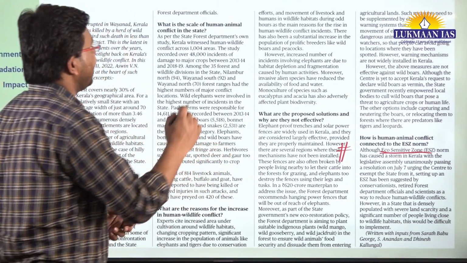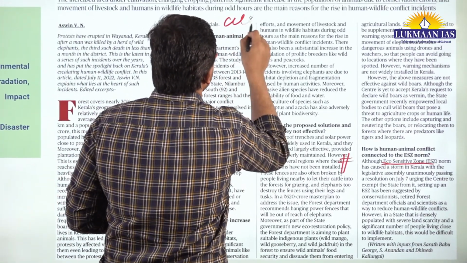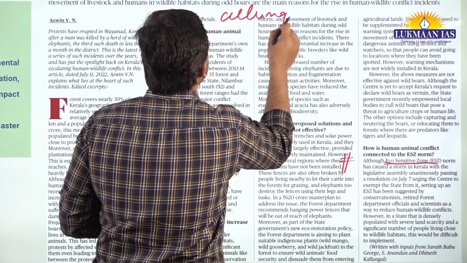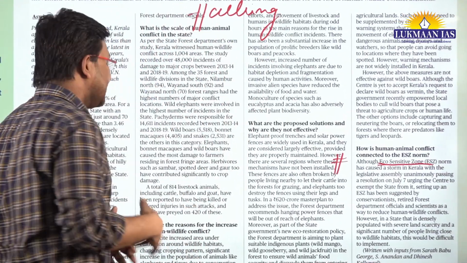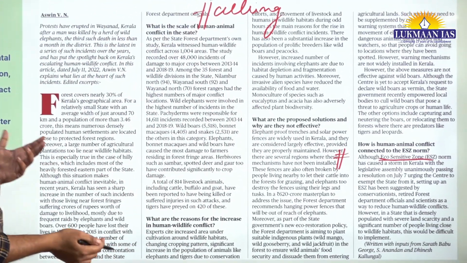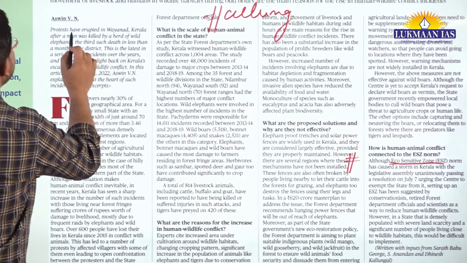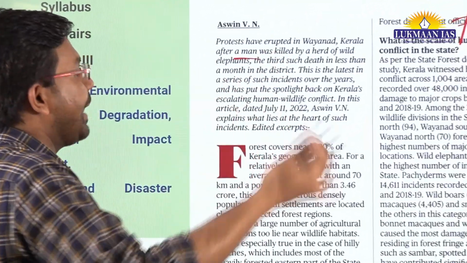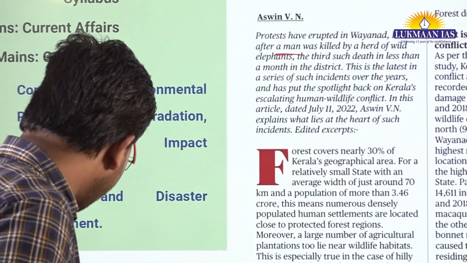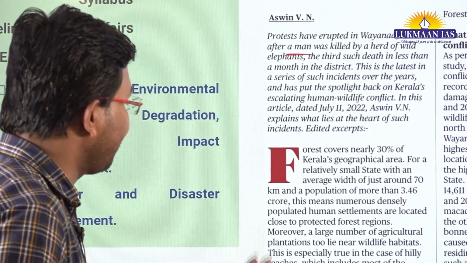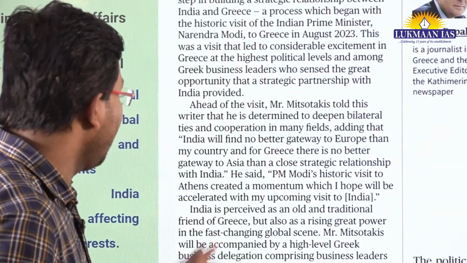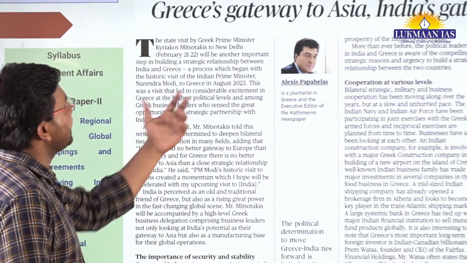Okay, C-U-L-L, that is known as culling. So these are the things that are going on in the state of Kerala, and why this incident has now originated, because recently, within a month, less than a month, another man has been killed by elephants in the state of Kerala. This is the thing.